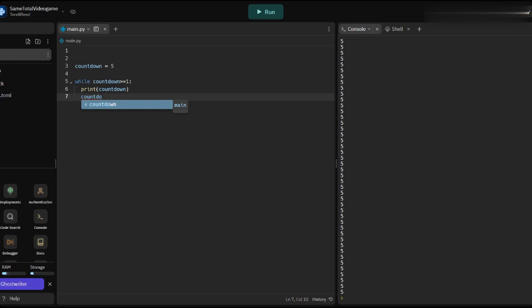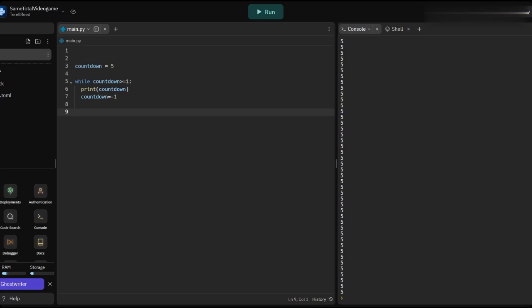So we'll go ahead and say countdown minus equals 1. What this will do is subtract 1 every time that it iterates over the loop. So the variable countdown will initially be 5, then it'll go down to 4, then 3, 2, and then we'll be at 1.